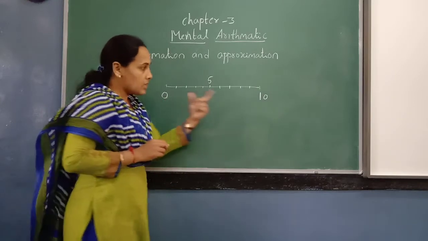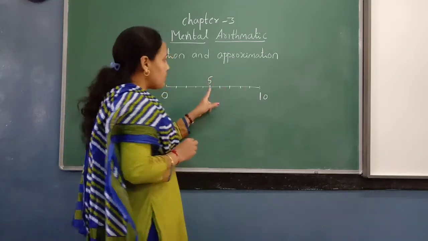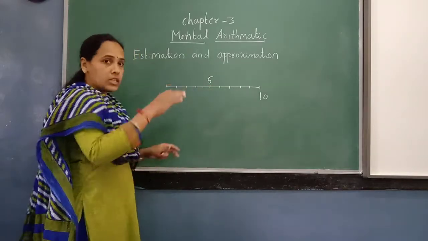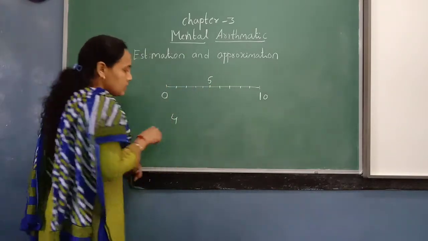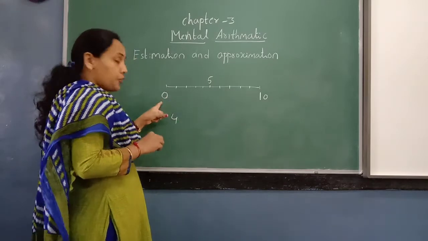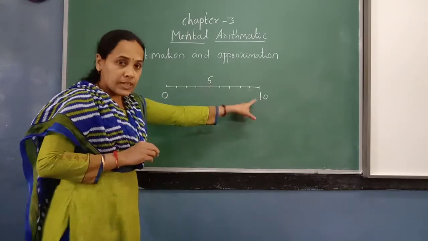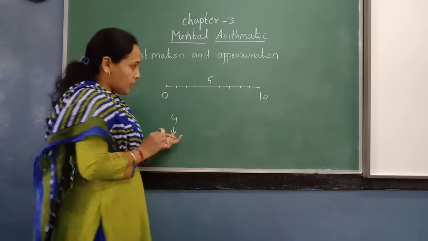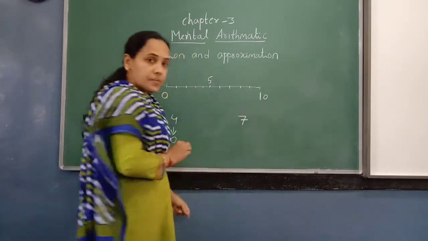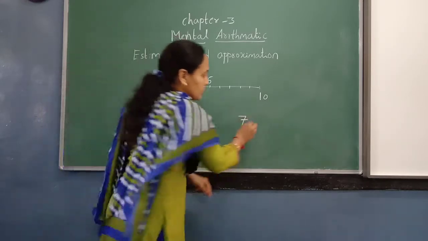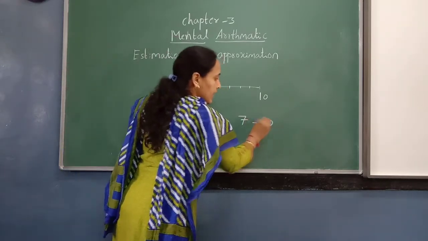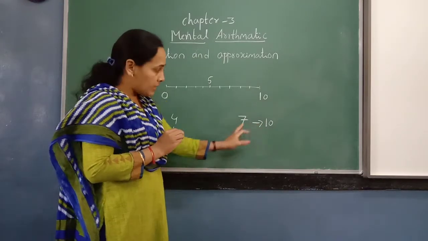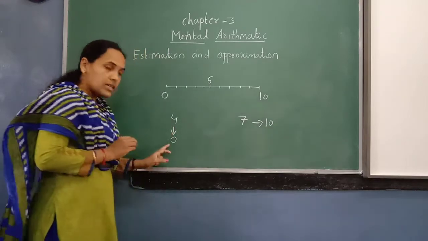The starting number is 0, the end number is 10 and the middle number is 5. Suppose you are telling that in a crowd there are 4 people. 4 is near to 0, not near to 10, so this number will be rounded off to 0. This is unit place rounding off. If the number is 7, what will it round off to? 10, because it is close to 10. So the estimation of 7 is 10, and the estimation of 4 is 0.